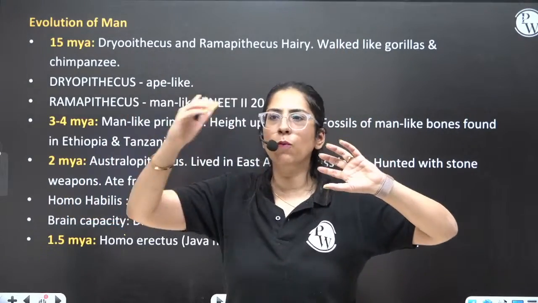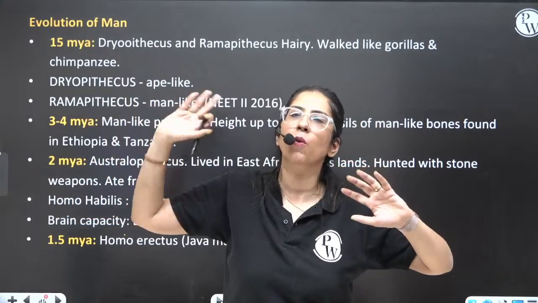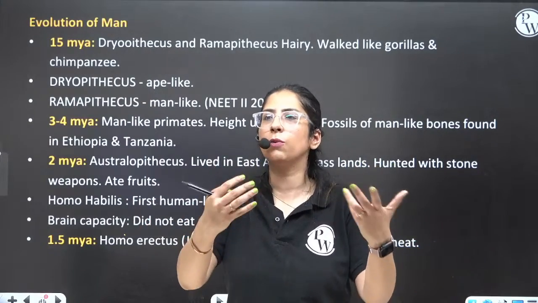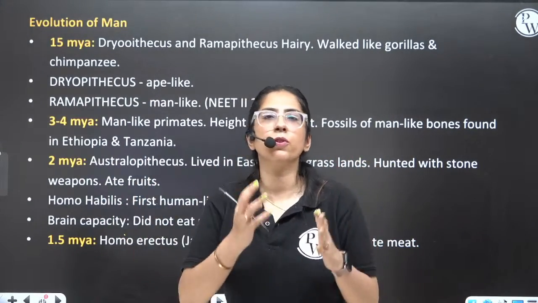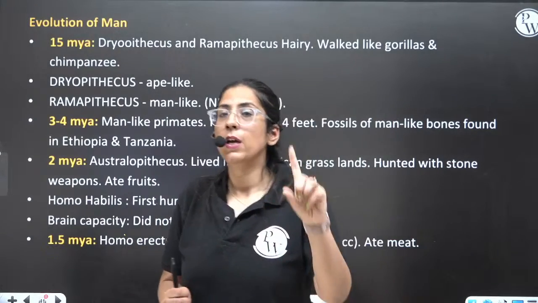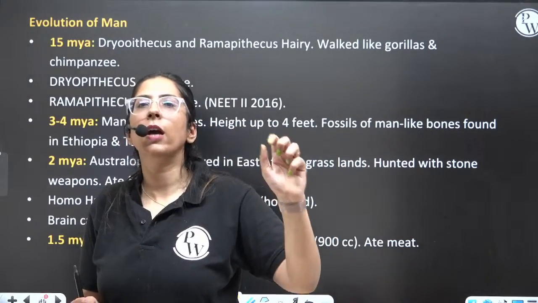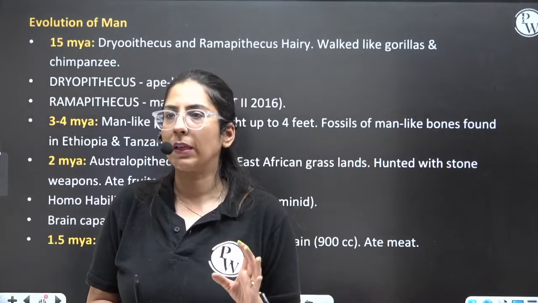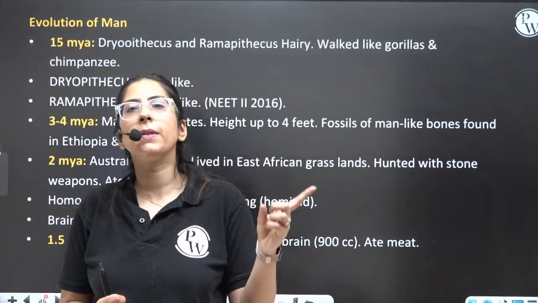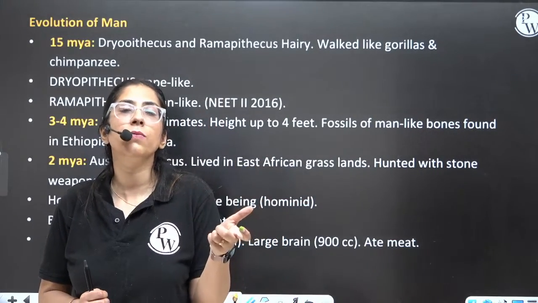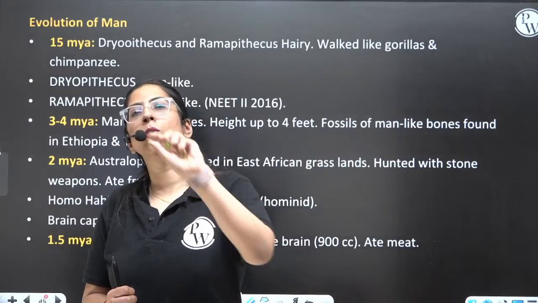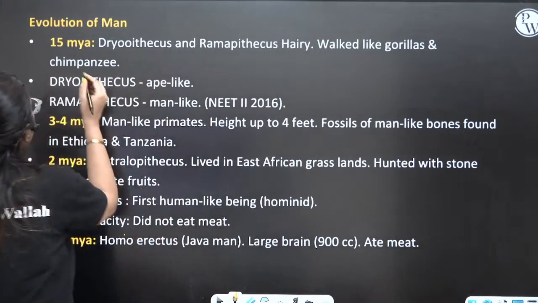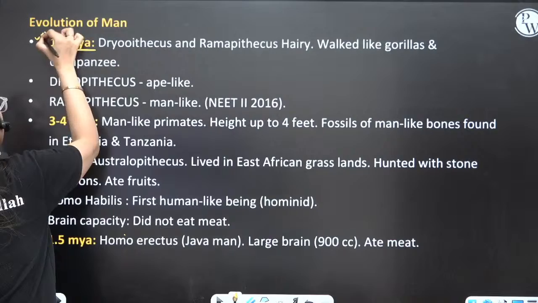Now, if you want to write down, you can write down the chart box. If you want to understand, we will slowly understand how these organisms evolved and what type of questions are asked from this topic. So first, we all know we are evolved from the Dryopithecus and Ramapithecus, in which the Dryopithecus were more ape-like, and Ramapithecus were more human-like.